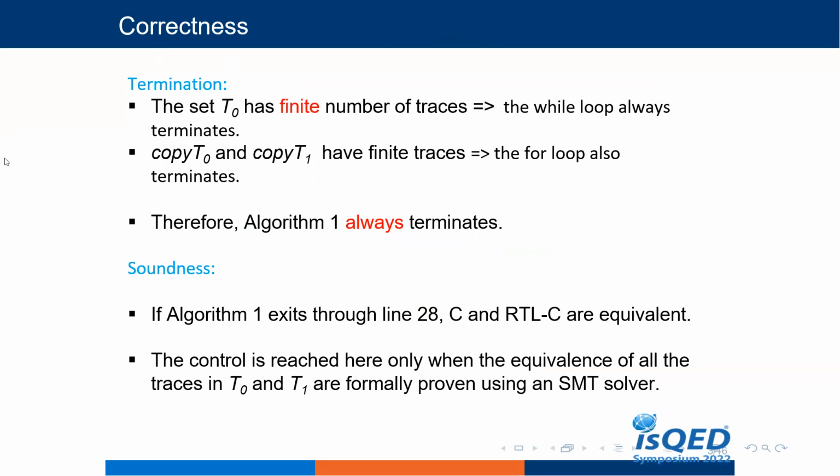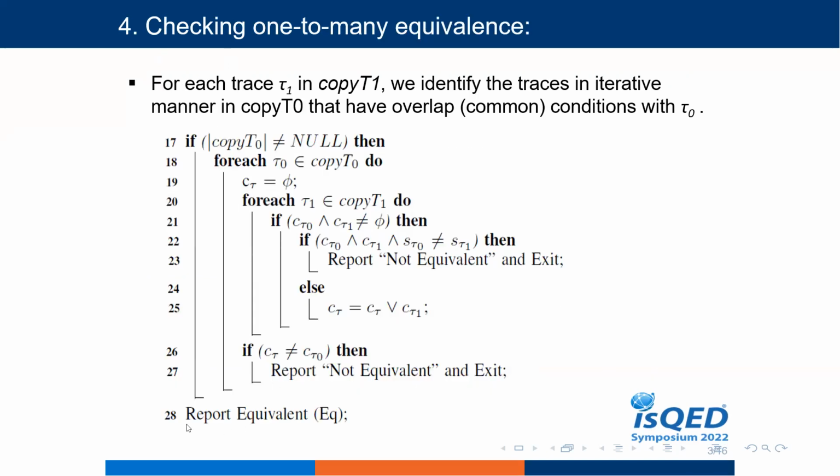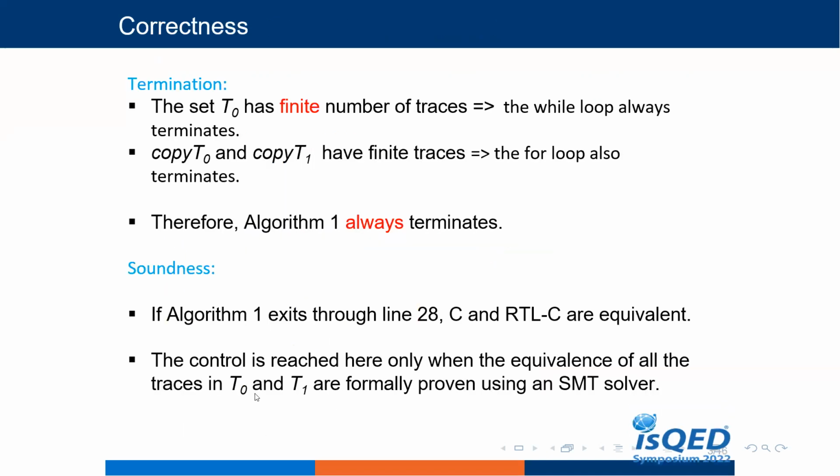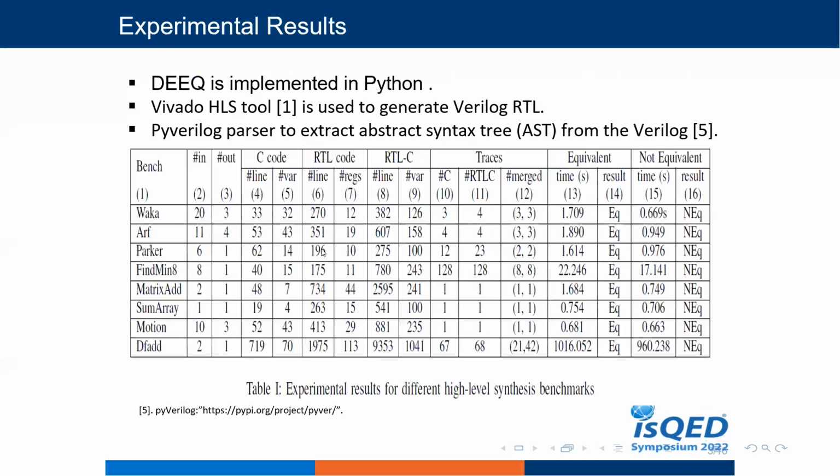Then, regarding correctness, the set of pi 0 has a finite number of traces, because while loops always terminate and for loops also always terminate, so the algorithm always terminates. For soundness, the control reaches here only when the equivalence of all the traces pi 0 and pi 1 is formally proven using an SMT solver. That is why we say our algorithm is sound.